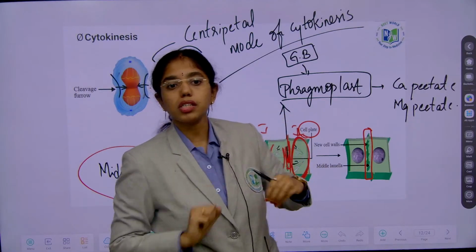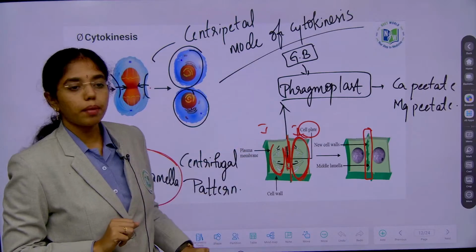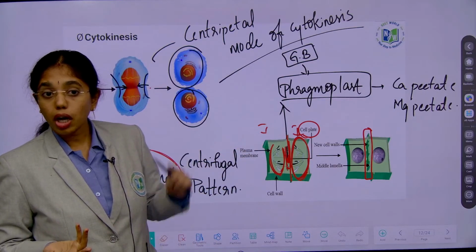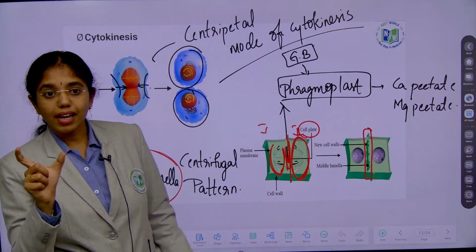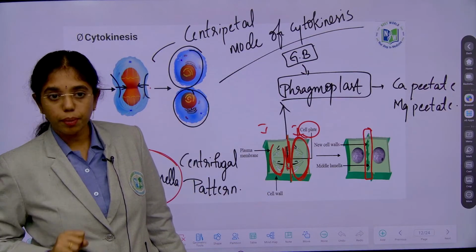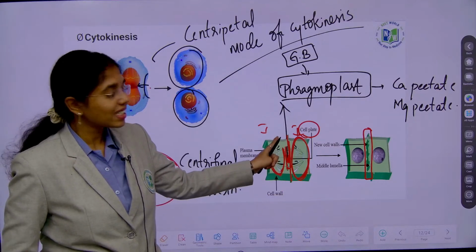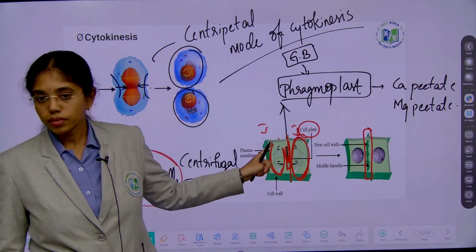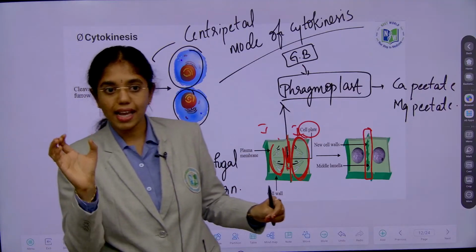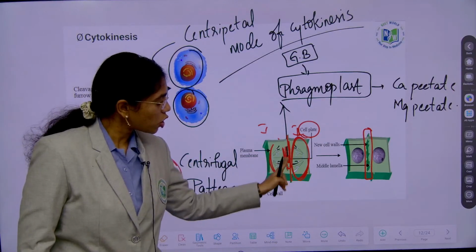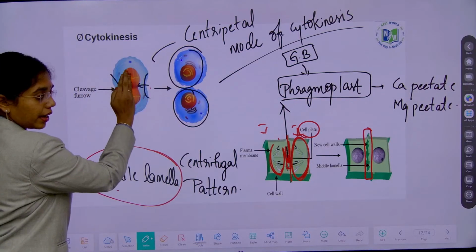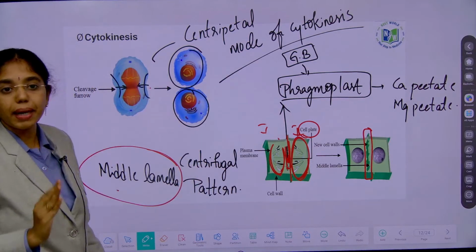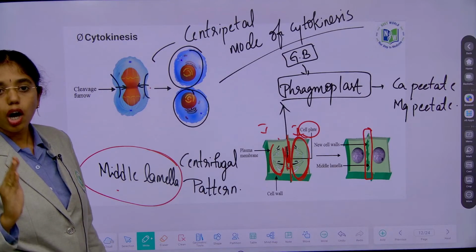But there is a process involved in cytokinesis for plant cell. Why? Because assertion reason it is important. Why is the cell plate forming at the center? Why is the cell furrow not coming from the periphery? It is because it has a tough cell wall outside. It cannot form the cell furrow. So, cytokinesis is operated from center. Here it is from periphery to center. So, this is known as centripetal mode of cell wall or